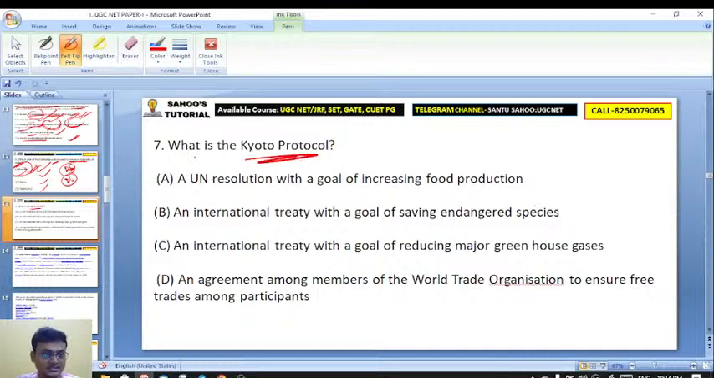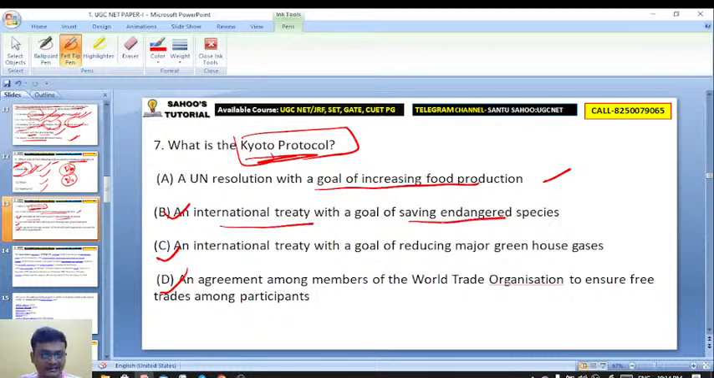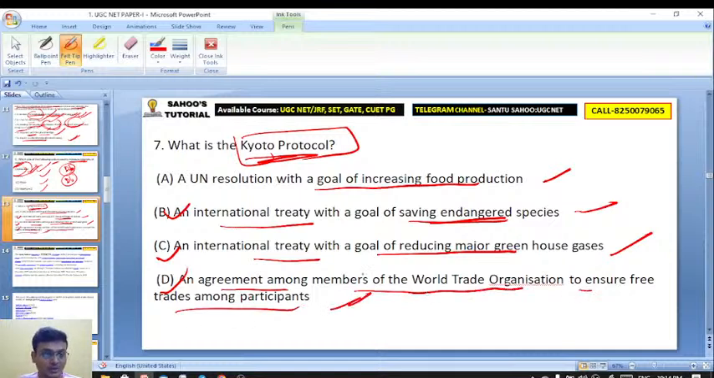Okay, what is Kyoto Protocol? Do answer quickly. A UN resolution with the goal of increasing the food production, an international treaty with the goal of saving endangered species, or an international treaty with the goal of reducing major greenhouse gas, or an agreement among members of the World Trade Organization to ensure free trades among participants. What is Kyoto Protocol?